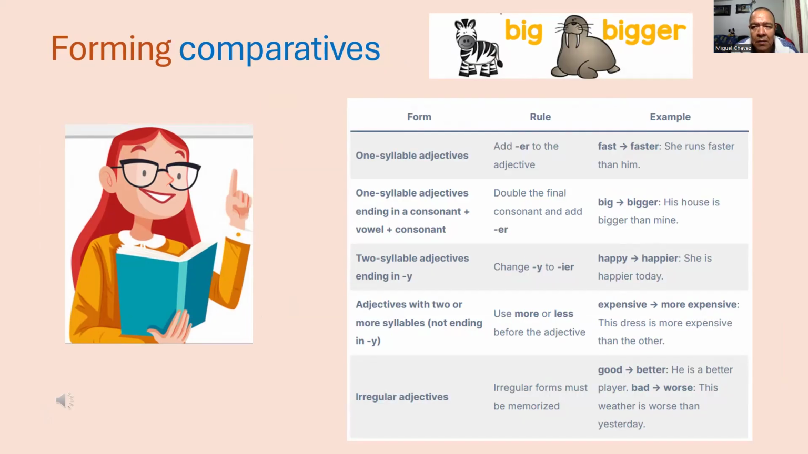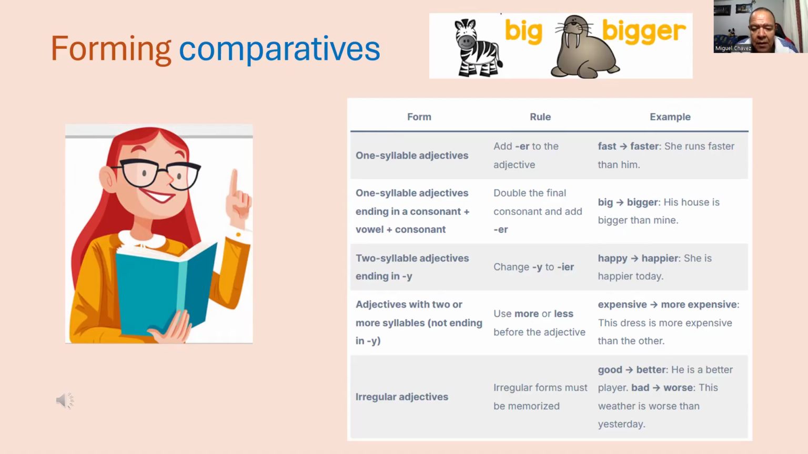There are simple rules for forming comparatives, depending on the adjective's length. One-syllable adjectives: add "er" to the end of the word. For example, fast, faster. She runs faster than him. For adjectives of one syllable ending in a consonant-vowel-consonant, double the last consonant and add "er". For example, big, bigger. His house is bigger than mine.